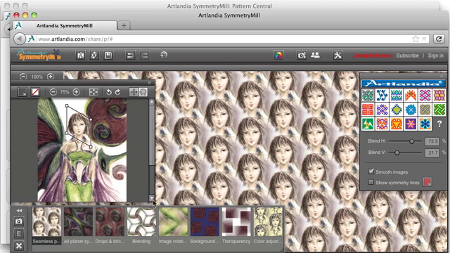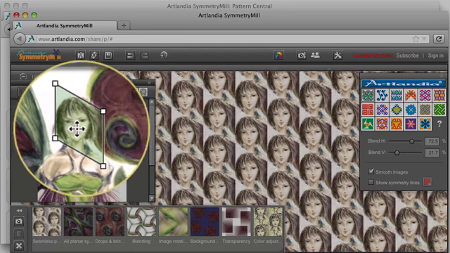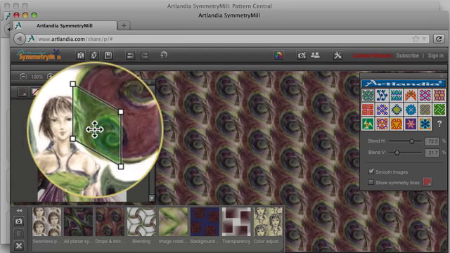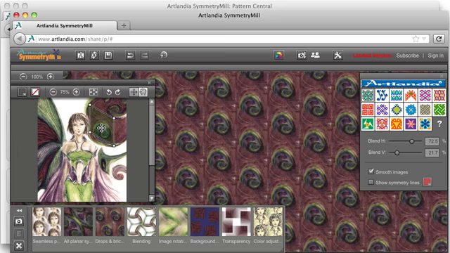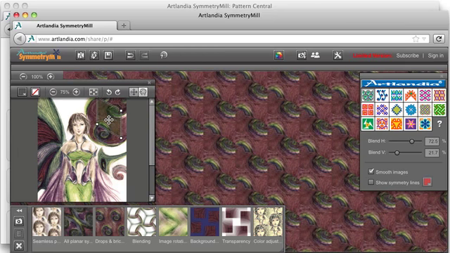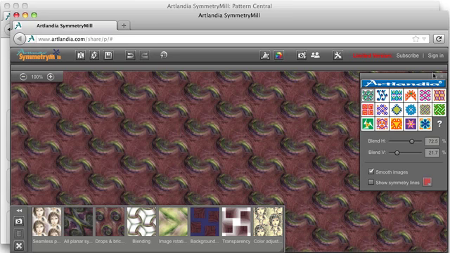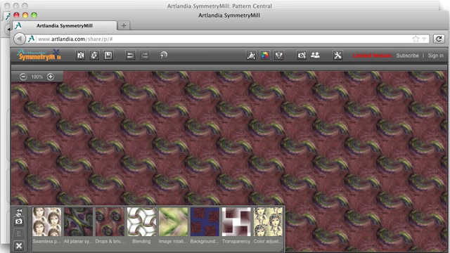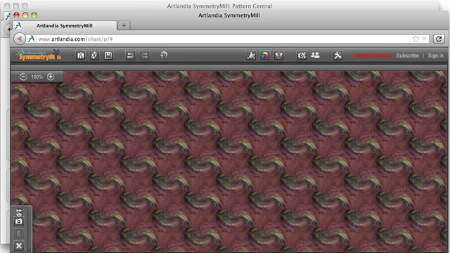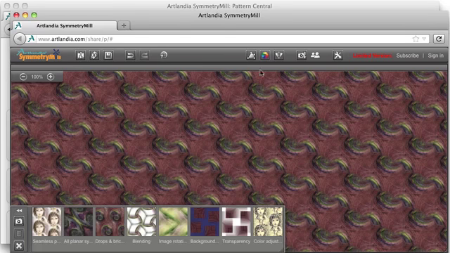Notice this little tool here. We call this the control path. Whatever you select with the control path is used as the motif for your pattern. If you modify the control path, the pattern in the background is rebuilt in real time. To get a better look at the pattern so far, you can clear everything away so just the pattern window is displayed, but I'll bring everything back.